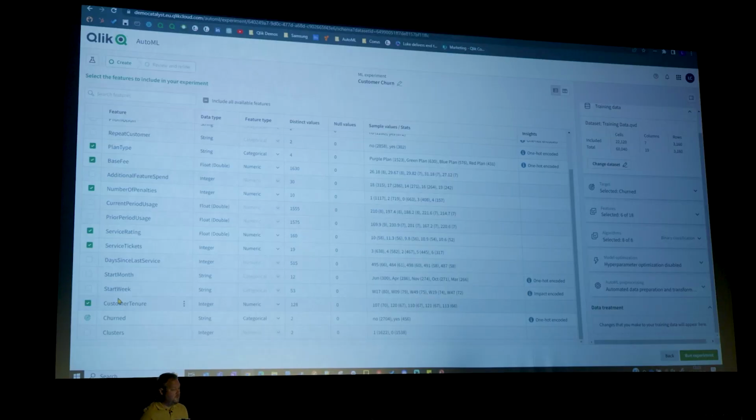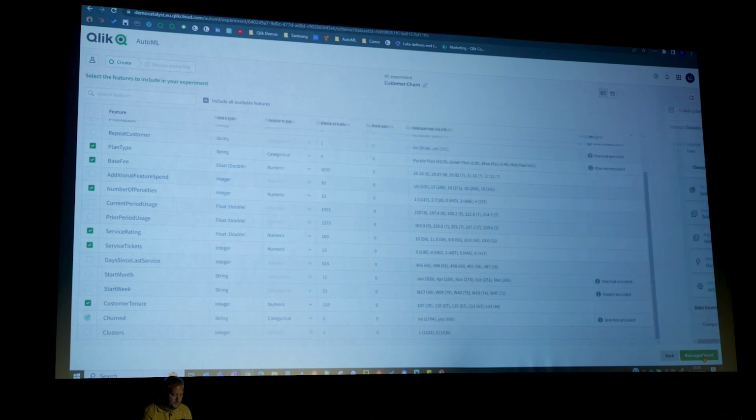So now on the very right hand side we have a little overview of what's been selected. So we have 22,000 cells now included out of a total of 60. The target is churned. We've selected 6 features and it's a binary classification. So Qlik has identified it's a 1 or a 0, a yes or a no. And now we run our experiment.